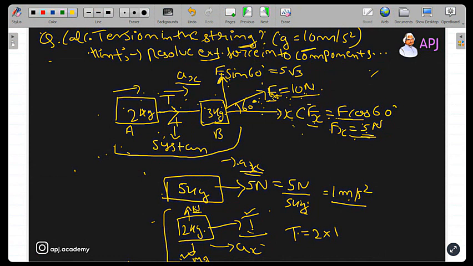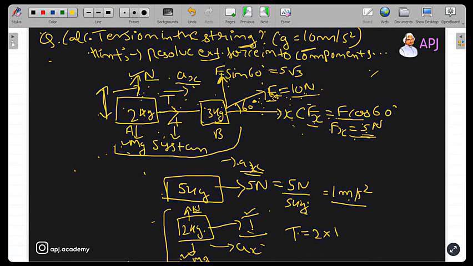What are the forces along the vertical? If you have attended my FBD class, you would know that these are your normal reaction and your weight experienced by the body. Both of these forces balance each other. That is why there is no net force along the vertical direction, and hence there is no acceleration in the vertical direction.